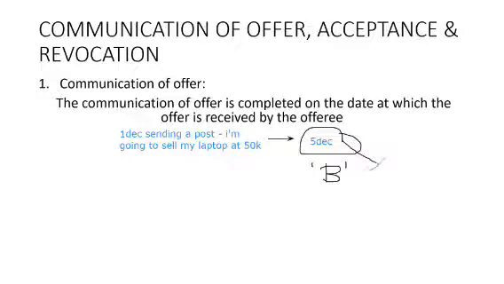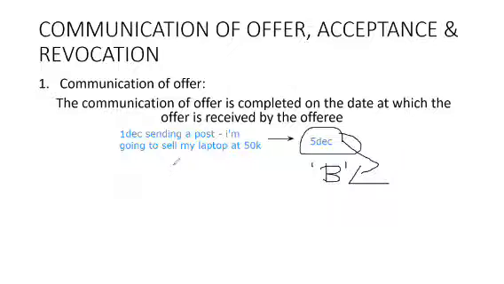Because on 5th December, B received the communication from the offerer that he is going to sell his laptop at 50k. So the answer is 5th December. Let me read it again. The communication of offer is completed on the date at which the offer is received by the offeree.